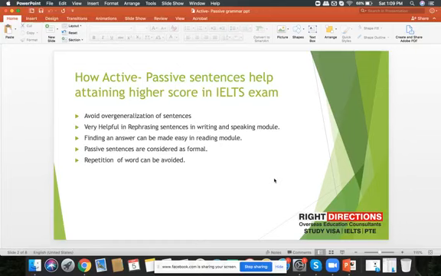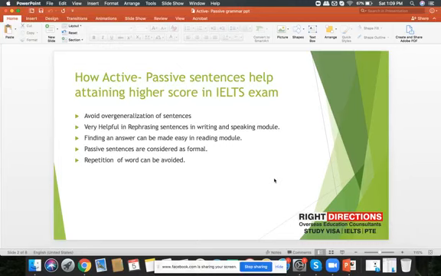module. The sentences won't be repeated and would add to your band in one of the band parameters, that is lexical resource. In the reading module, it is very easy to find an answer if you know how the active question is located passively in the paragraph, either in A, B, or C paragraph.